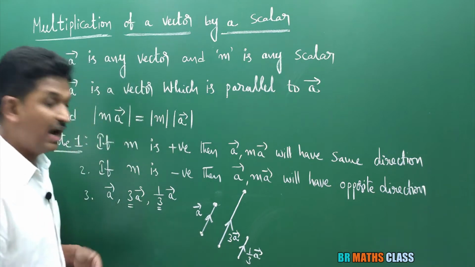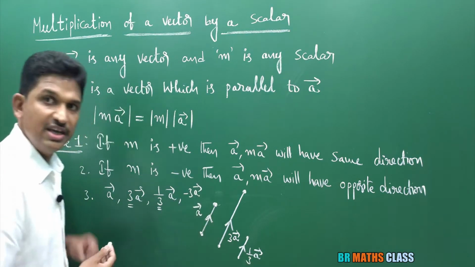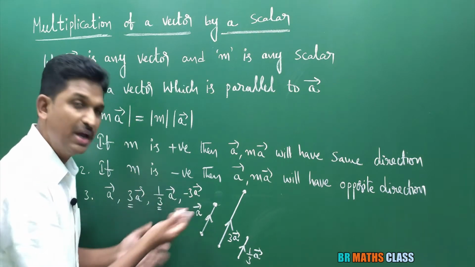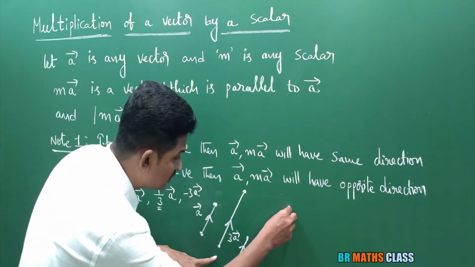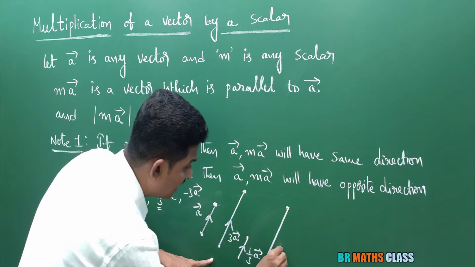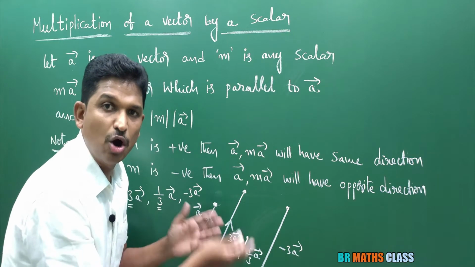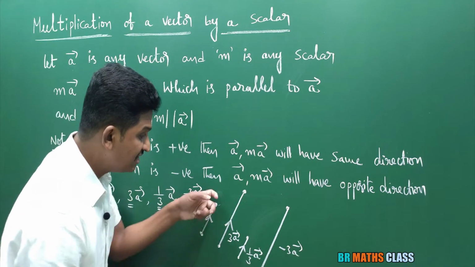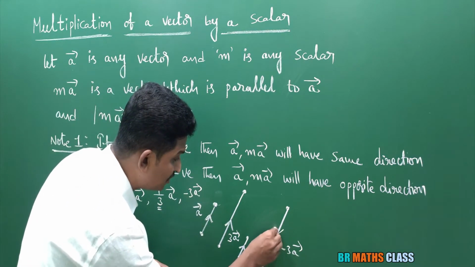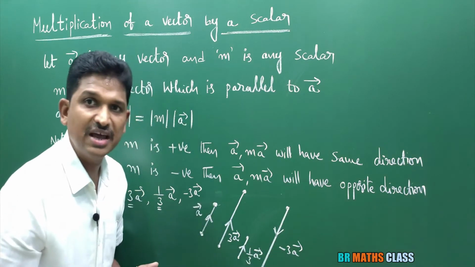Okay. Now I will consider one more vector, that is minus 3a bar. A bar is any vector. How does this minus 3a bar look? See, it will be like this. This is minus 3a bar. Minus 3a bar is a vector which is opposite direction of a bar. This is a bar, na? This is exactly opposite direction. This a bar is in this direction. Minus 3a bar will be of this direction.